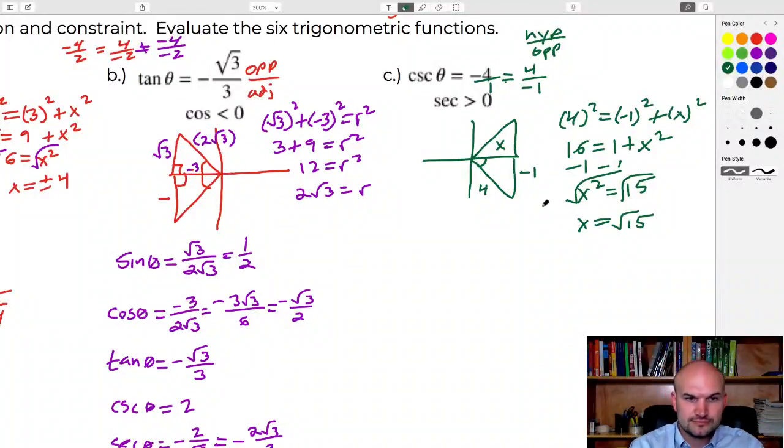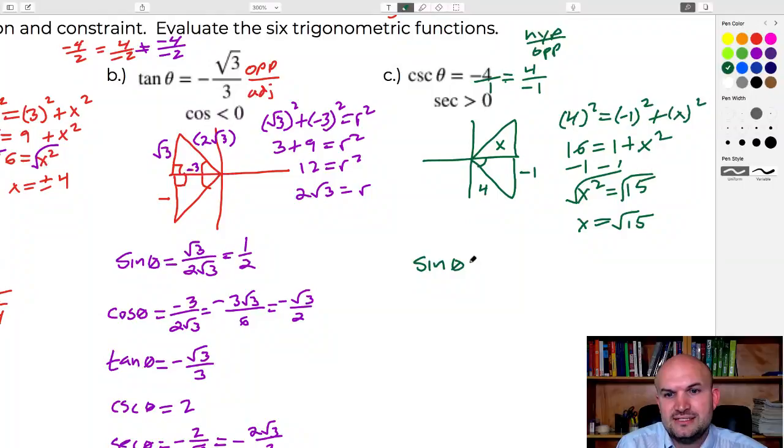All right. So now let's go and wrap this up, and then I will go ahead and take some kind of questions, check in with you guys as we're getting here. I don't have too much time, but hopefully can wrap this up. So sine of theta in this case is going to be, let's see, opposite over hypotenuse. Oh, we already have sine of theta. Well, the sine of theta is the reciprocal of cosecant, so that's going to be negative 1/4. Did I write these down when I could have?